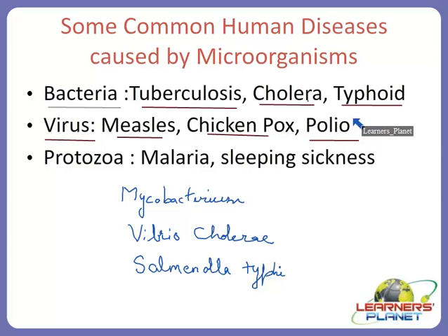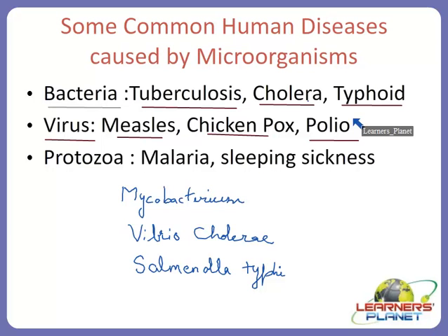Further, another disease is polio. Although polio has been eradicated from the country, the immunization program has to be continued, because even if a single patient is there, the disease may spread. The reason is that it spreads so fast through air, through contact, through fecal material, through the mucus of the patient.